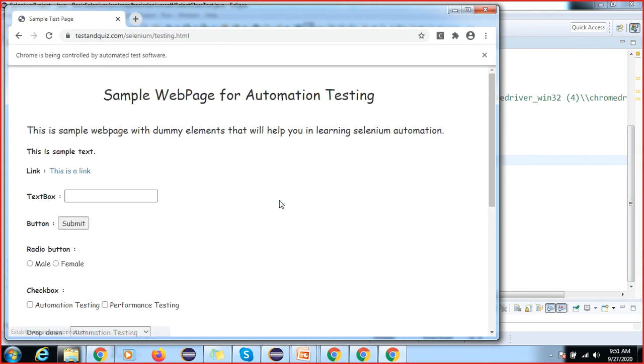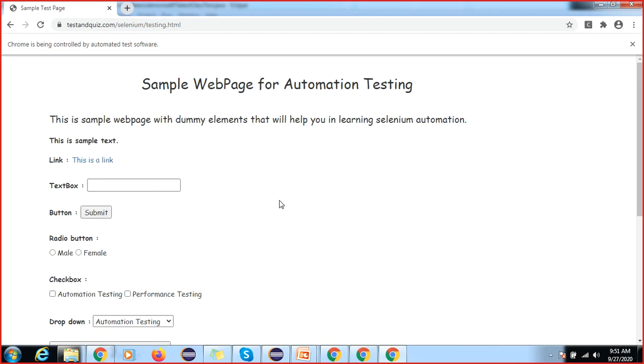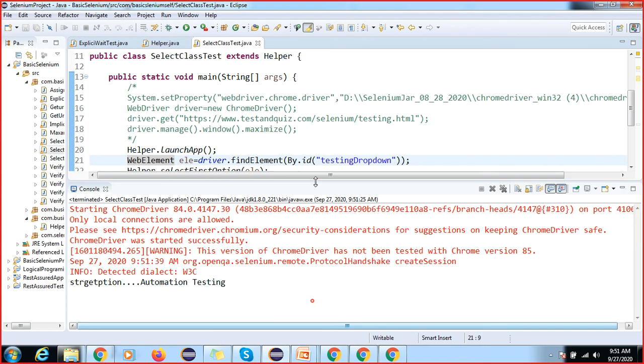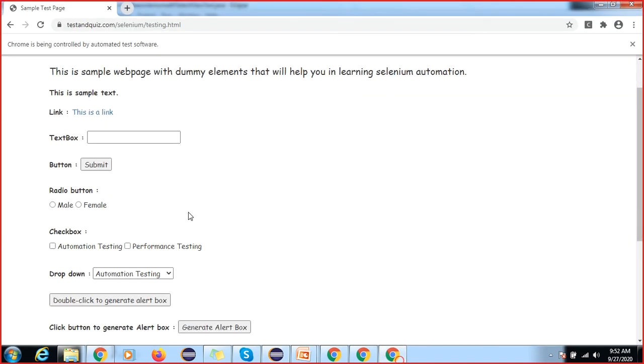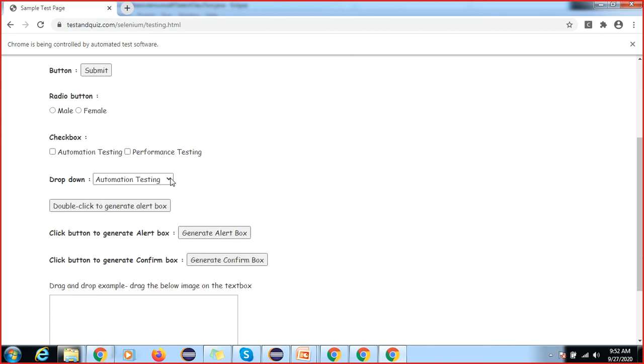Okay, so the same thing I'm going to apply here. I did not close this, so we are getting the same output, so our method is also working fine. So this is how you can make reusable methods. If you guys can try on your side, this is your one assignment.